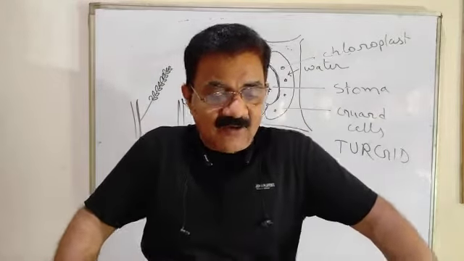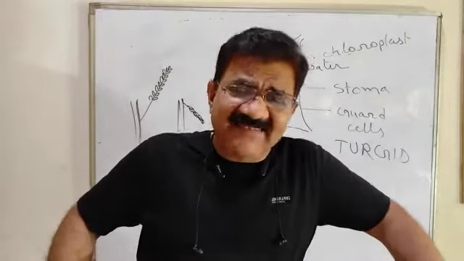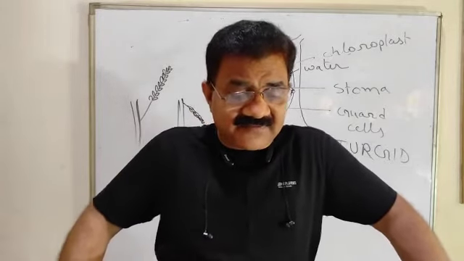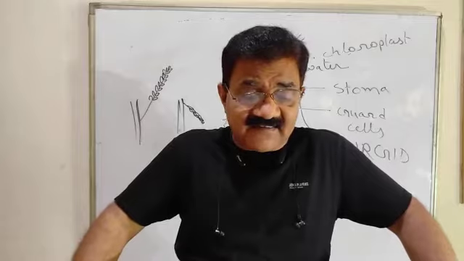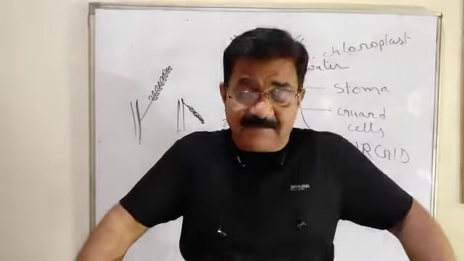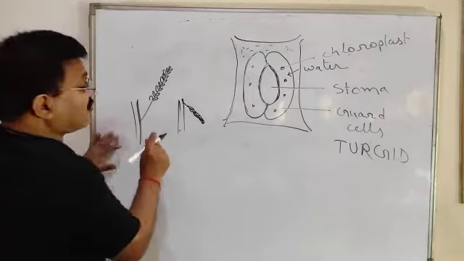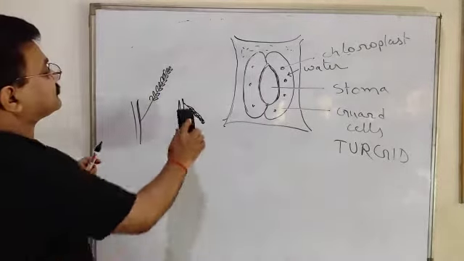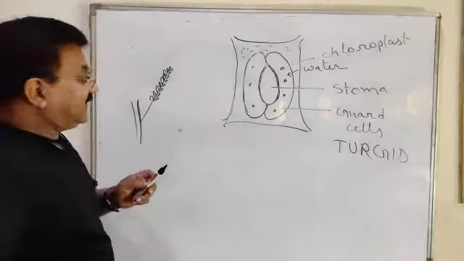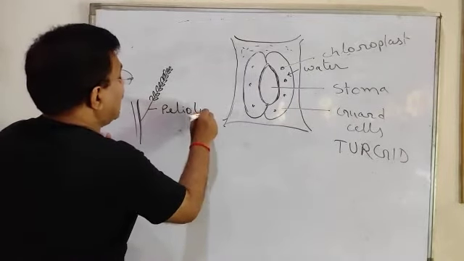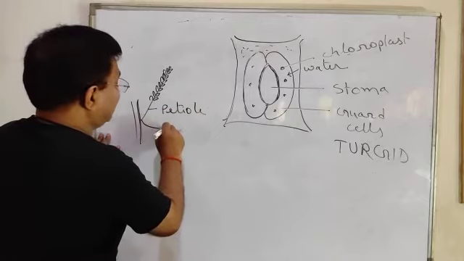Okay. Now, from where does this loss of turgidity take place? Yes, the loss of turgidity is at the base of the leaflet and at the base of the petiole. Two things. This is the petiole. And this is the base of the petiole.